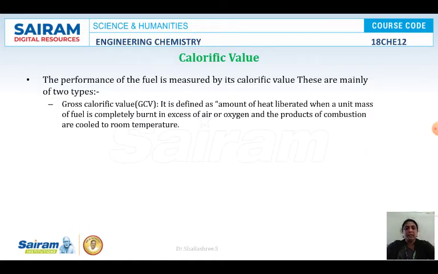Then the next topic is calorific value. What is calorific value? Before going to that, a good fuel should have some characteristics. What are the characteristics of a good fuel? A good fuel should not produce a large amount of ash content. What happens if it produces ash? It decreases the efficiency, and there will also be disposal problems. And a good fuel should have a moderate ignition temperature. What is the ignition temperature?